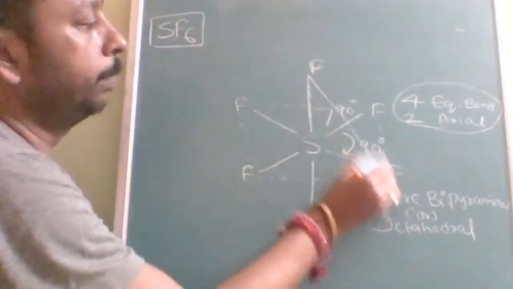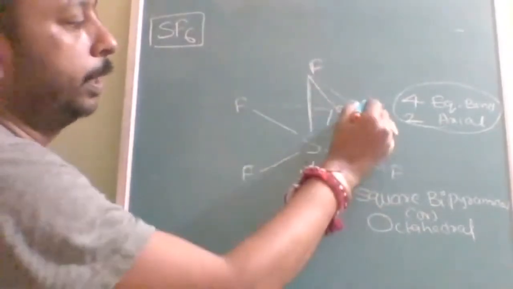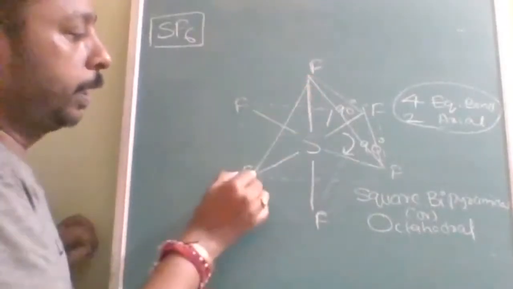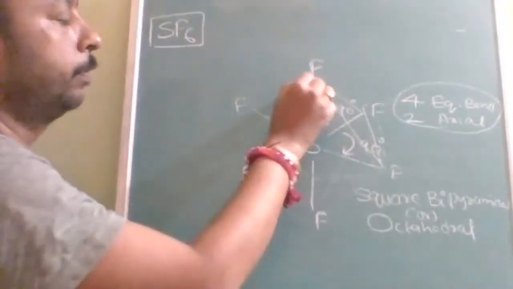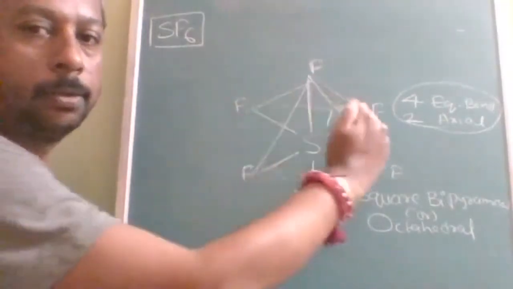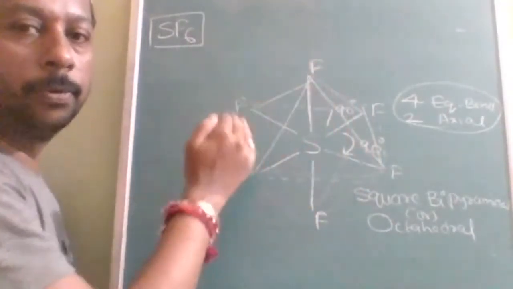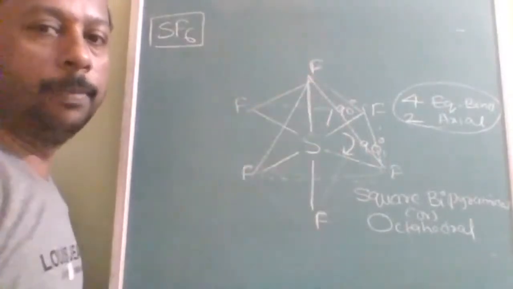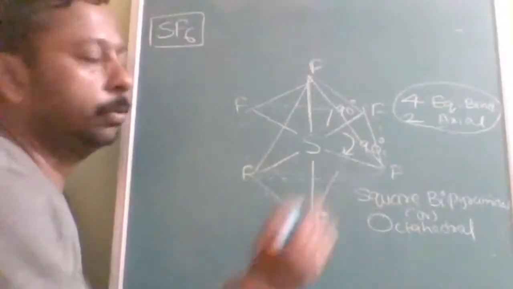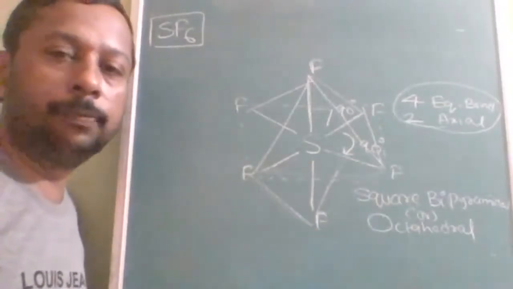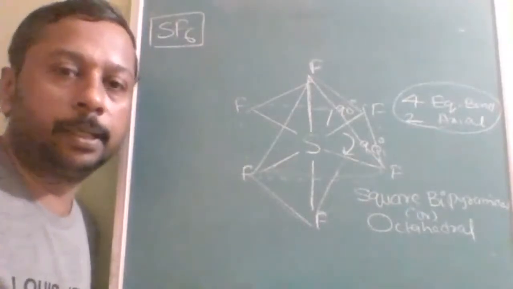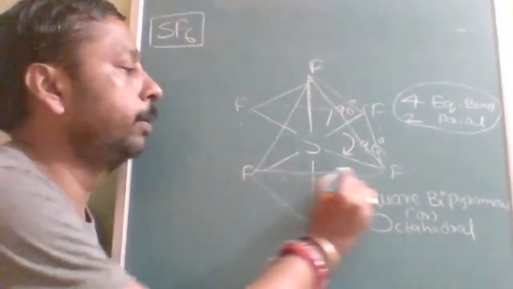See, this is one plane, one triangle plane. In the same way there will be one triangle plane here, one triangle plane, one triangle plane. So there will be 1, 2, backside 3, 4. 4 will be on the top and 4 at the bottom. So 4 planes on the top, 4 planes at the bottom. Therefore, there are a total of 8 triangular planes.